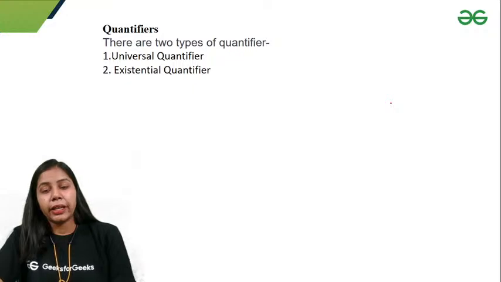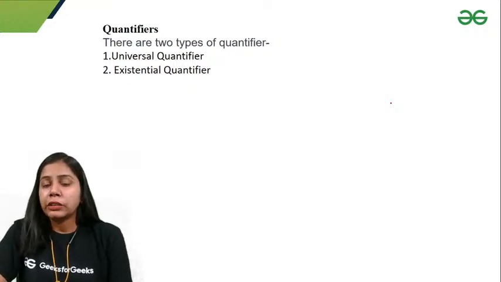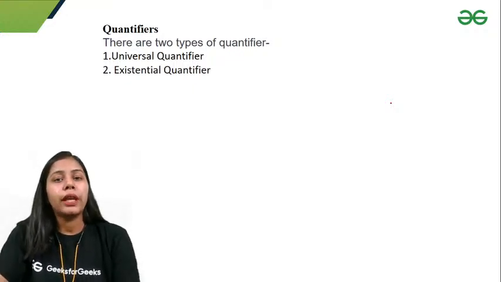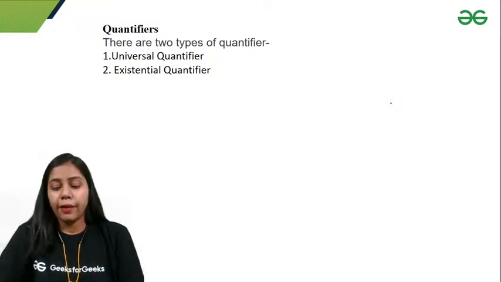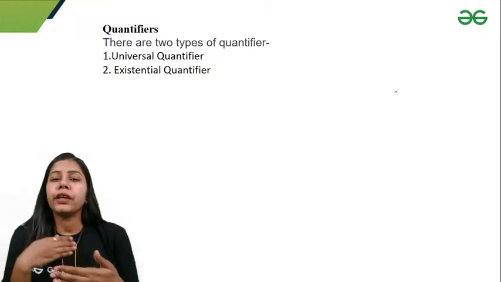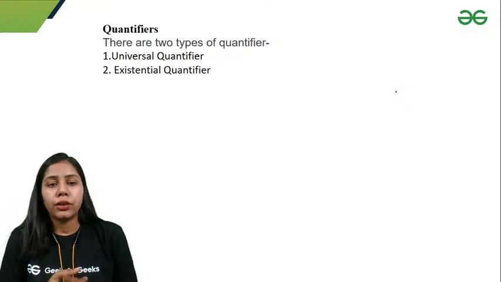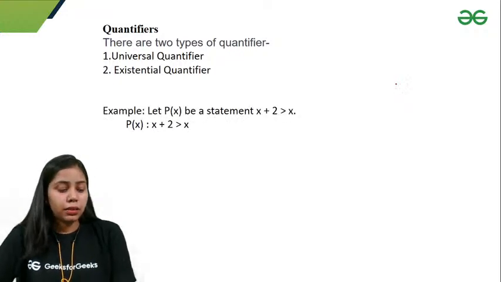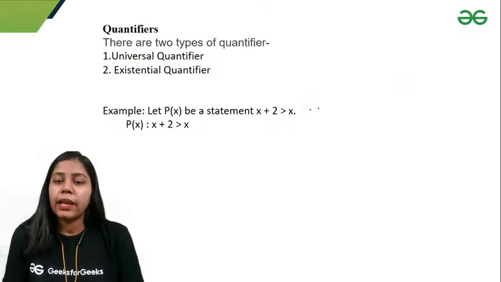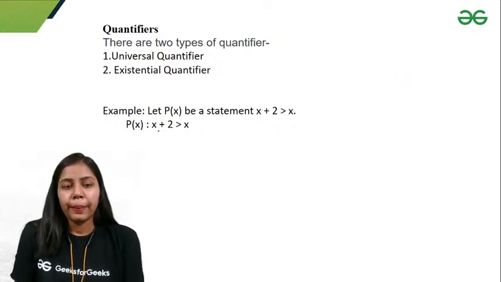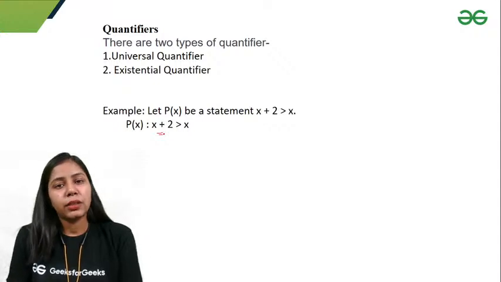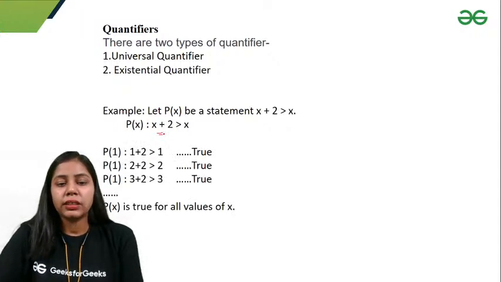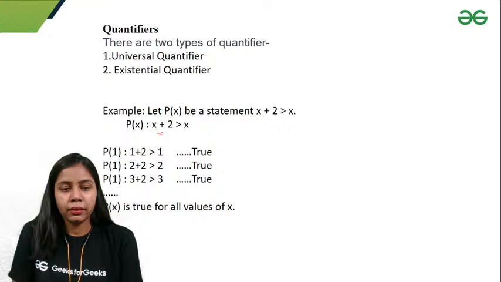Okay, so in predicate logic we have some quantifiers, because again we want to work on the truth value of the predicate. I want to get the truth value of the statement even if I do not specify the value of x, right? Let's see some examples. Let's suppose we have a statement that x plus 2 is greater than x. P(x) is the statement that x plus 2 is greater than x. Let's put x equals 1, 2 and 3.